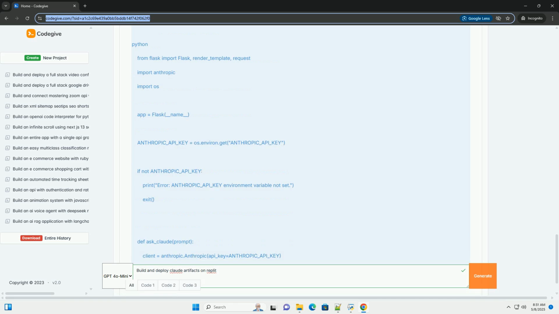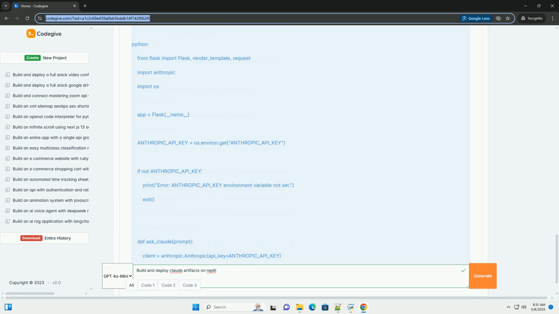Main loop: the if __name__ == "__main__": block contains the main loop of the program. It prompts the user for input. If the user enters exit, the loop breaks. It calls ask_claude to get a response from Claude. It prints Claude's response.